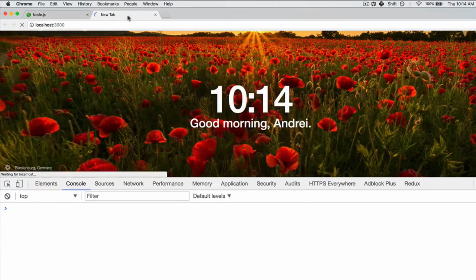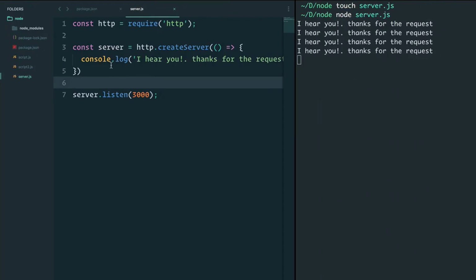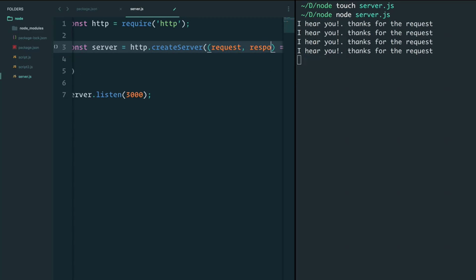But right now, the browser is just hanging there because we're not doing anything. We're not responding with anything. You can see at the bottom, it says waiting for localhost. We're just console logging on our end, but we're not giving any response. Let's do that. I'm going to remove the console log and use the parameters that create server gives us. So anytime we try to connect, we have a request and then a response parameter that we can use.